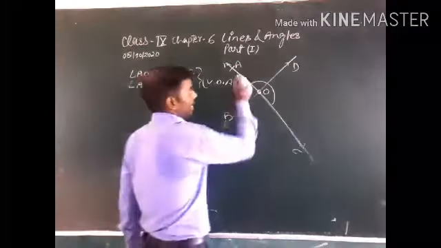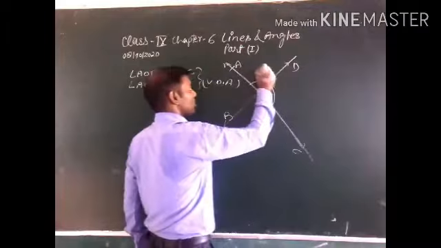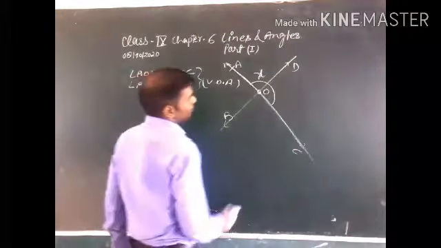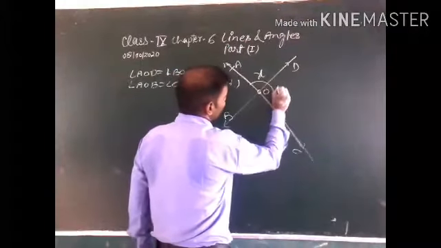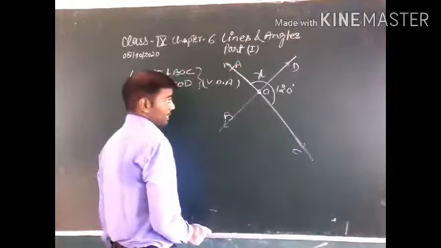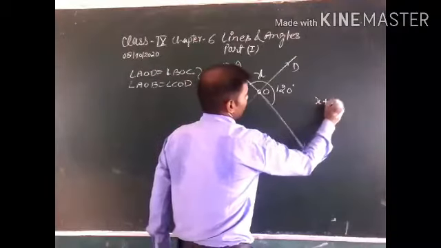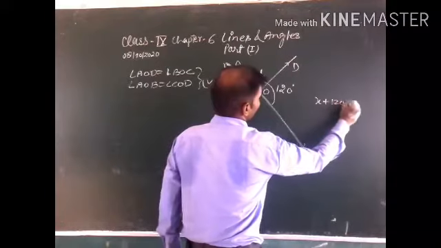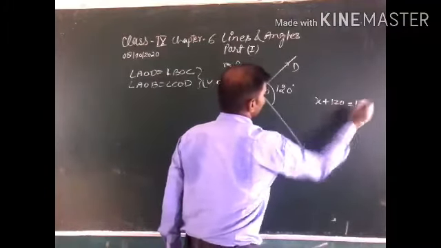Now you take AOD is equal to x. It means DOC is equal to 180 minus x, because x plus DOC is equal to 180.